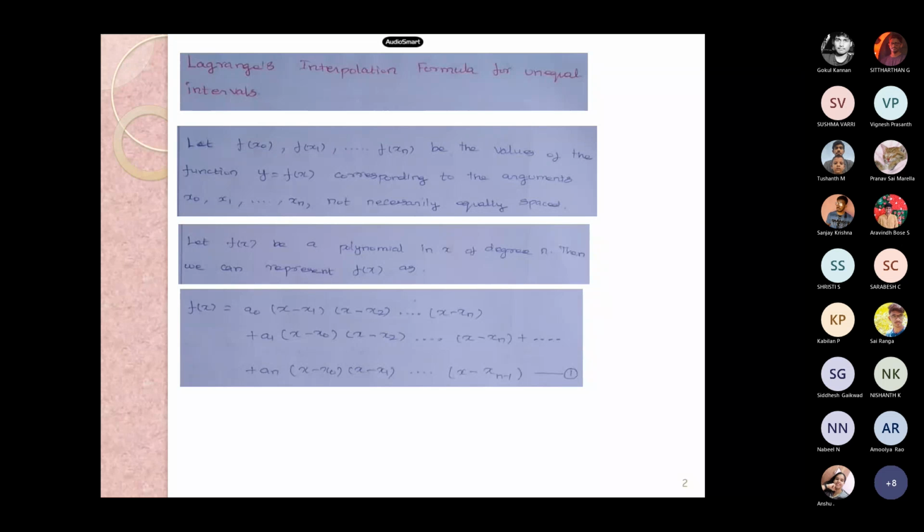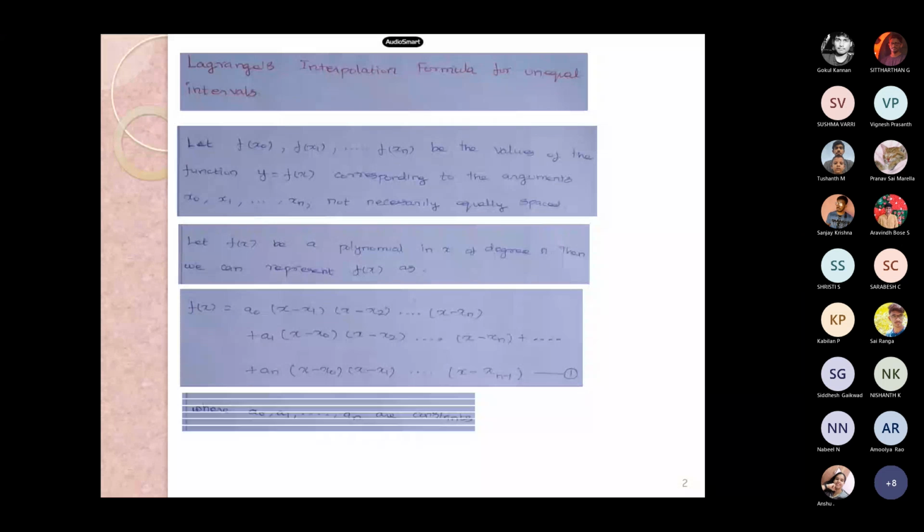knowing the things with equal intervals is very essential, like Gregory Newton's forward interpolation and Gregory Newton's backward interpolation, central difference interpolation formulas, Gauss forward and backward interpolation, Stirling interpolation, Bessel interpolation, Laplace Everett interpolation, and Bessel Laplace. These are all the possibilities under equal intervals. Anyway, we touch the equal interval, and then we will make a detailed note about Lagrange's interpolation.